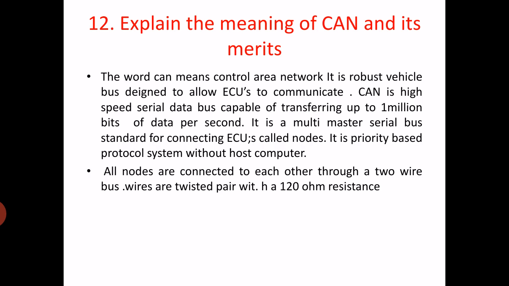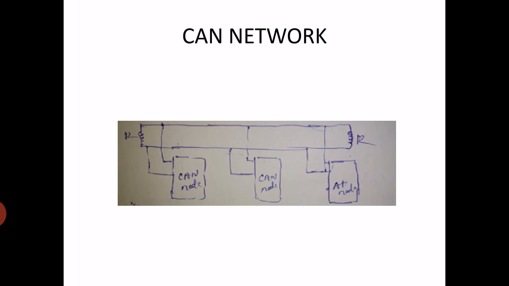So nodes are keeping the messages, but all the nodes can see these messages on the line or transmitting line. So all nodes are connected to each other through a 2-wire bus system. Wires are twisted pair with 120 ohm resistor as shown in the sketch. So here CAN nodes 1, 2, 3, and with a 2-wire system they are connected to the network.